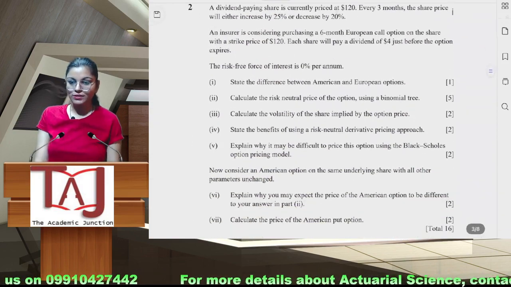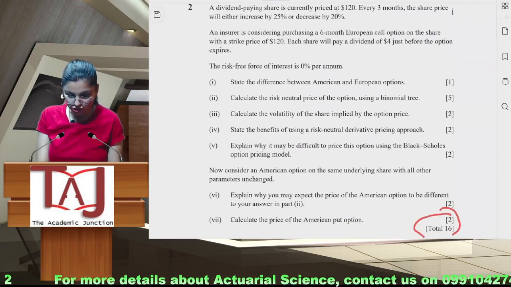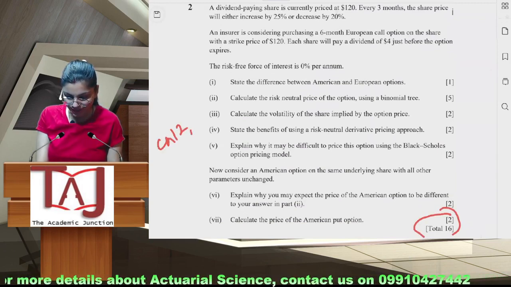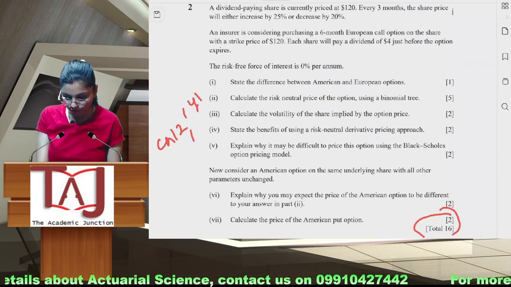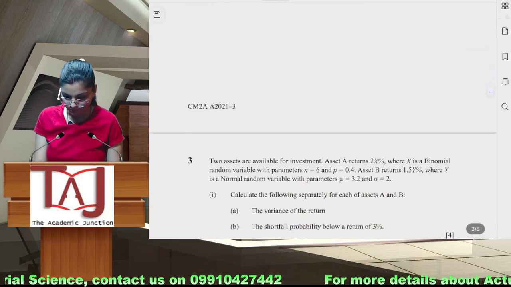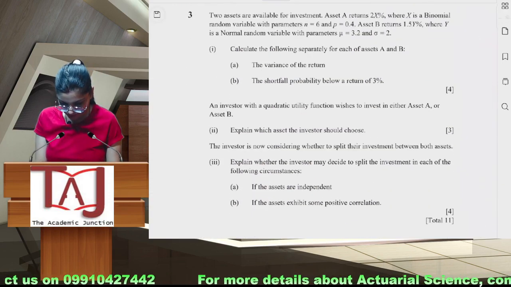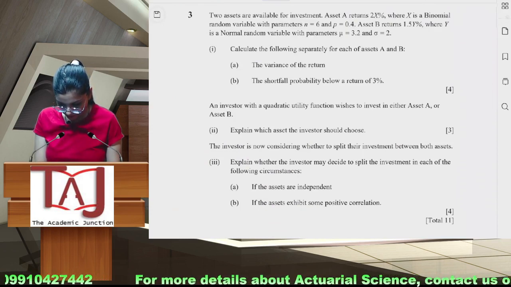If we see second question, 16 marks question from chapter 12, 14, 15. Then third question was on utility functions, variance calculation.